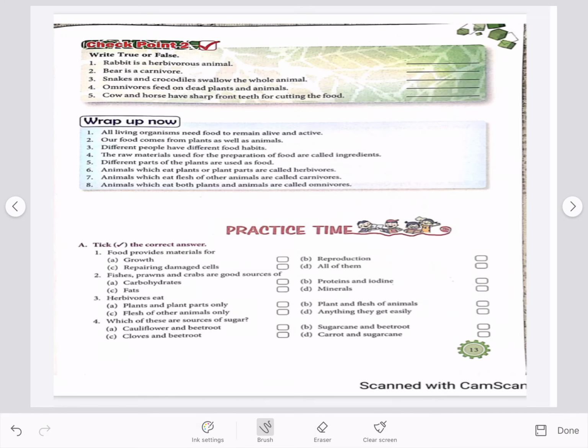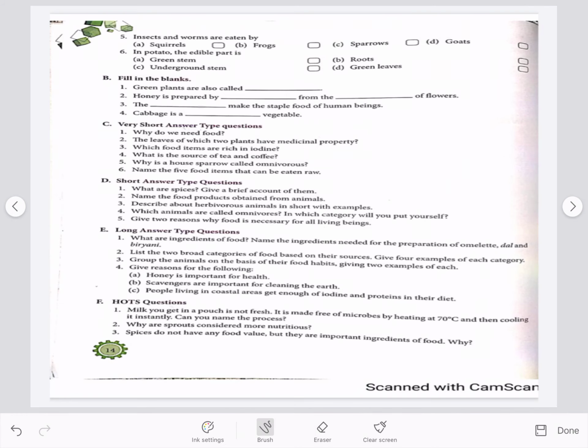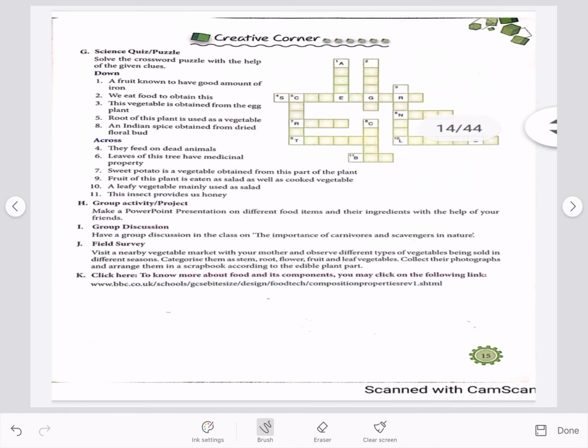So that's all for this chapter. You have to do checkpoint 2 as your homework. Tick the correct answer and on the next page you have to do the fill in the blanks and next do the science quiz and puzzle as your homework.